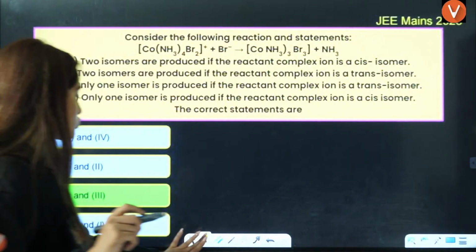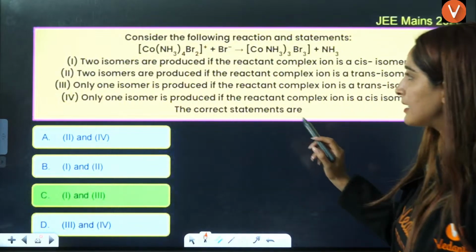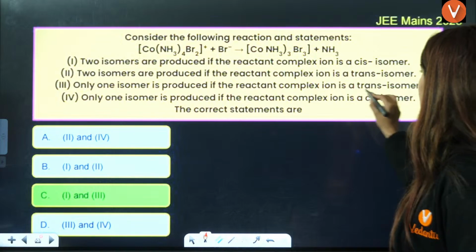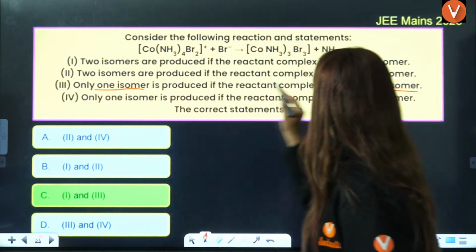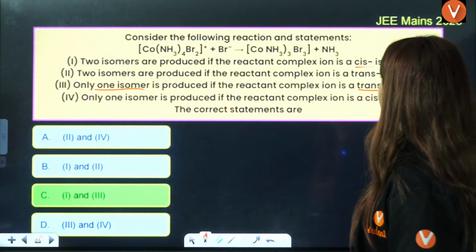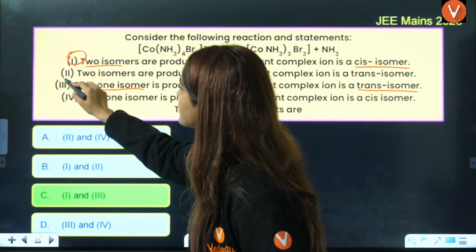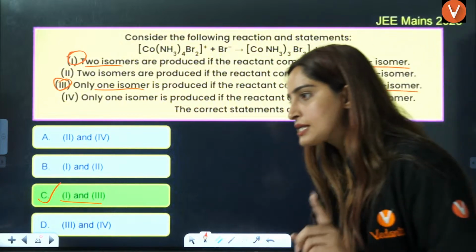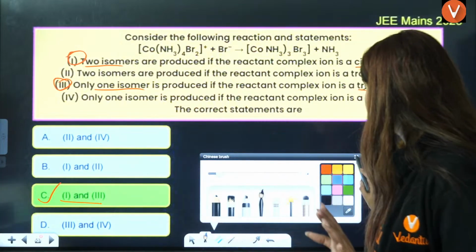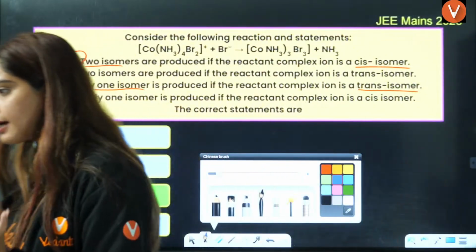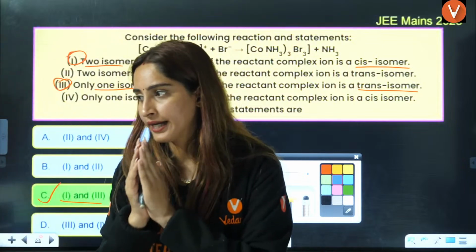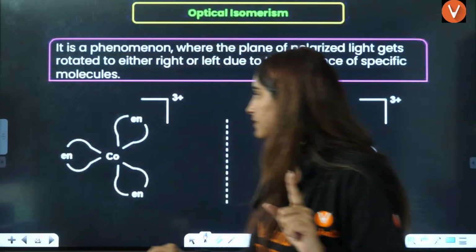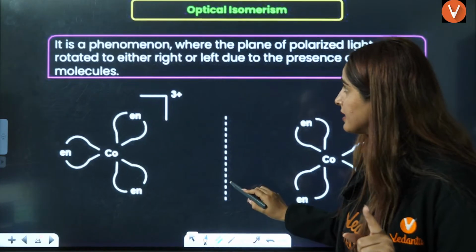So the answer is going to be, trans will give you only one isomer, cis will give you two isomers, that is first and third, that is C is the correct answer. Okay, C is the correct answer. Is that clear to everybody here? Is that clear in your head how cis and trans give the correct answer? Is that clear in everybody's head?